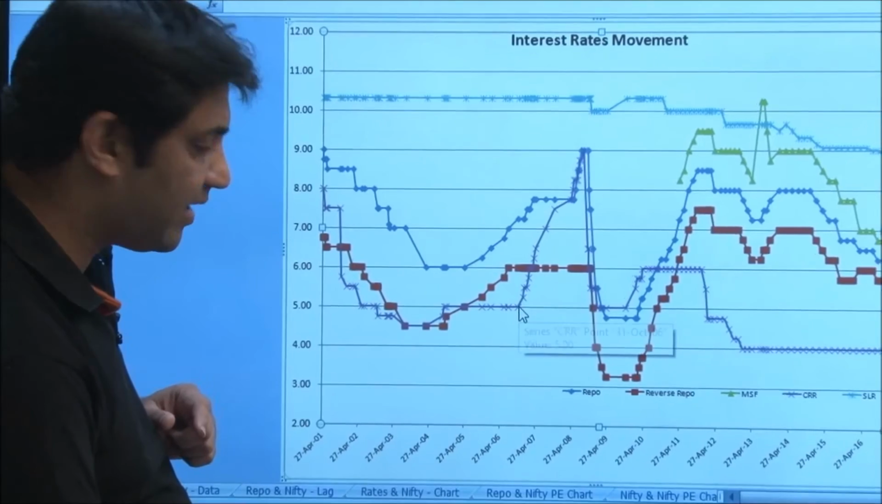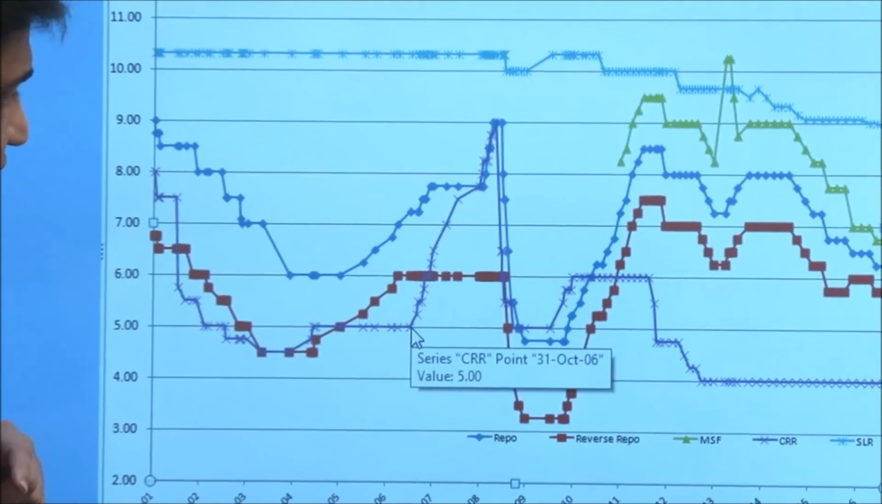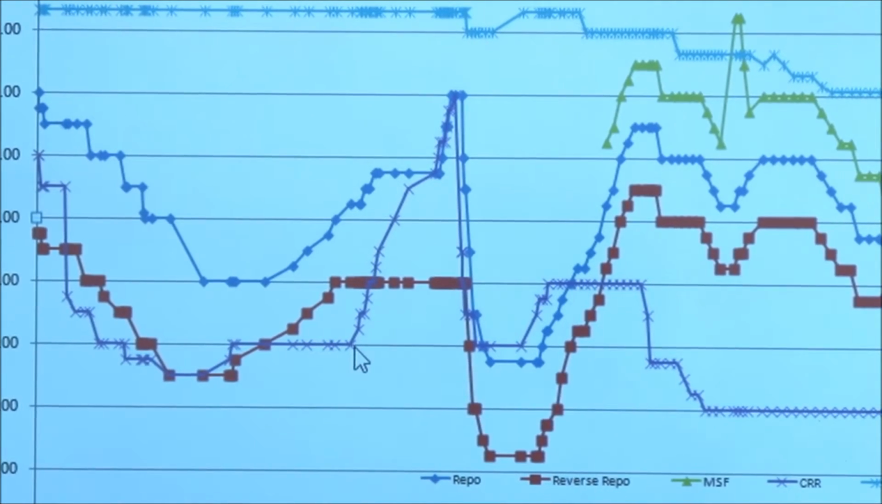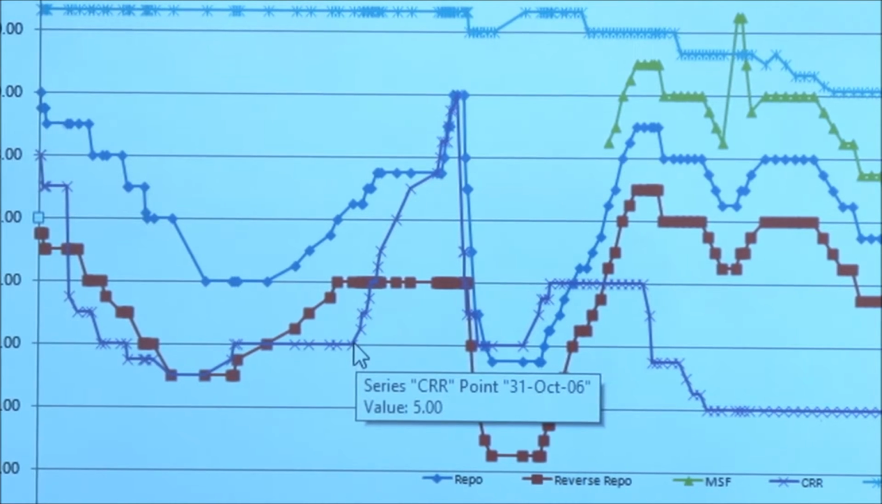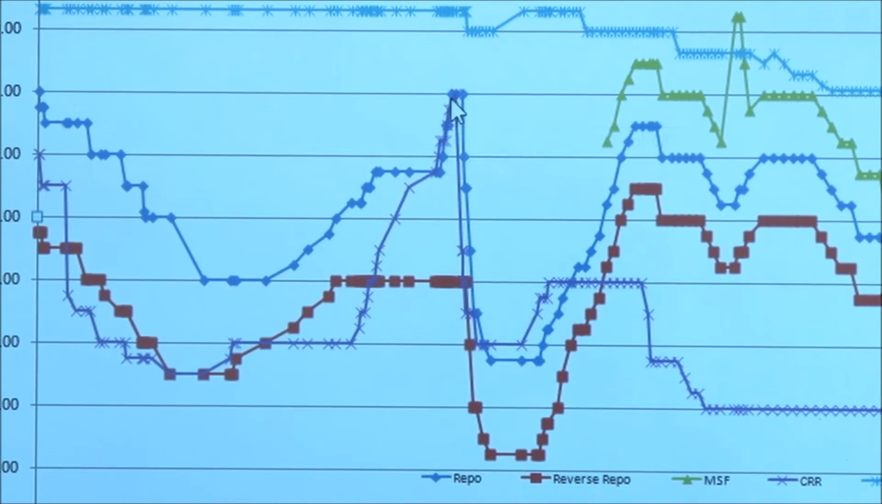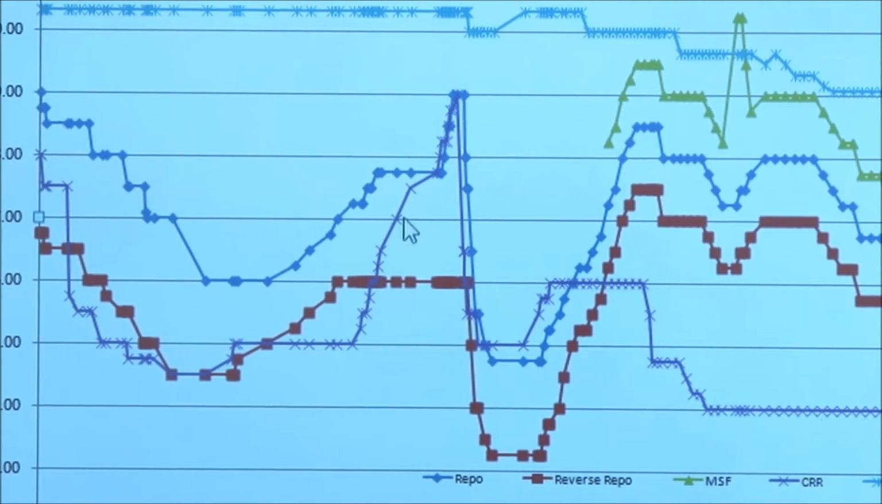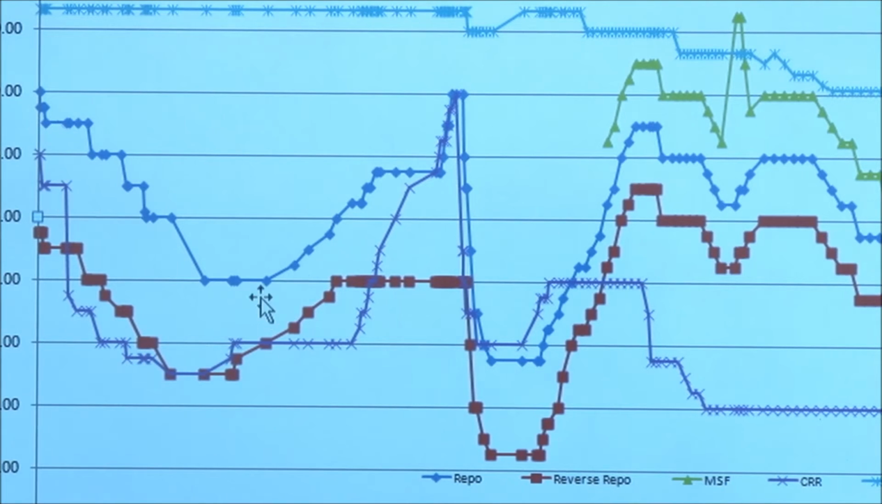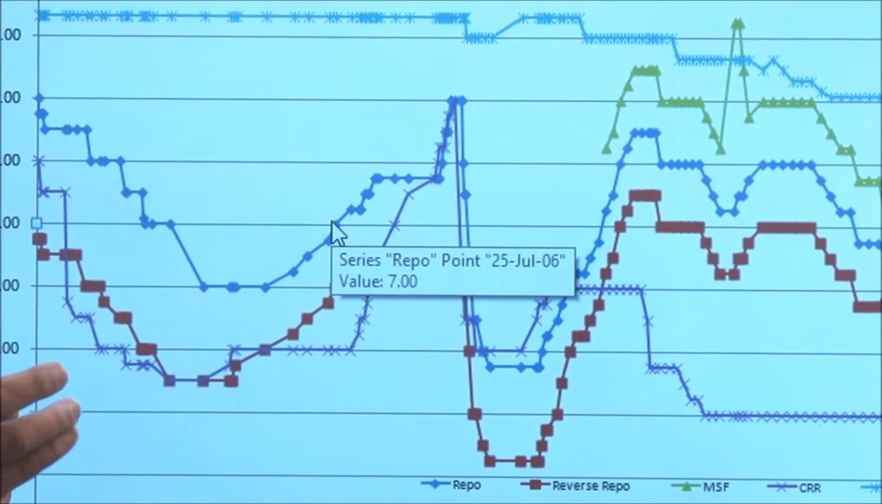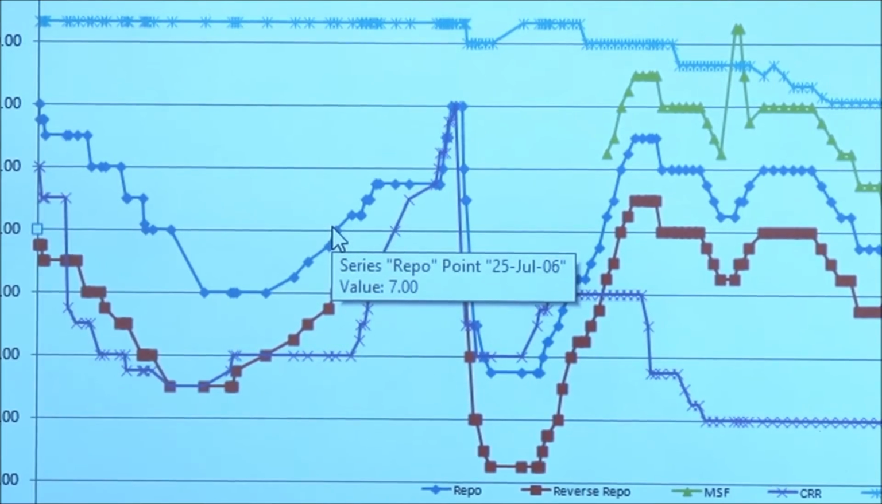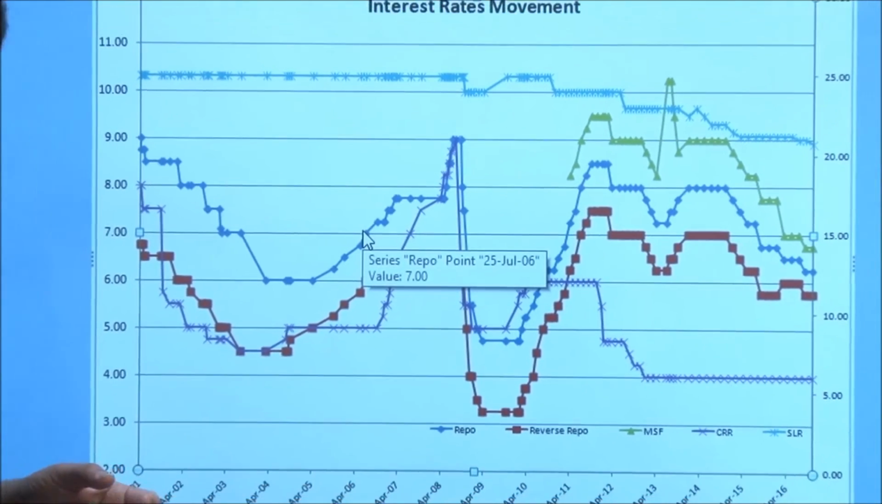All this while the CRR has been constant. Suddenly the CRR starts increasing, from October 2006 and it goes all the way. So we can very clearly see that RBI is getting into direct action mode after trying its hand at the repo rate. So CRR is a blunt instrument. CRR hits directly. The money is just taken out.